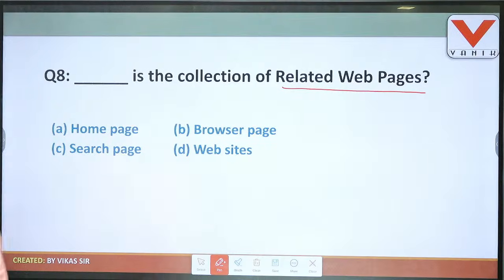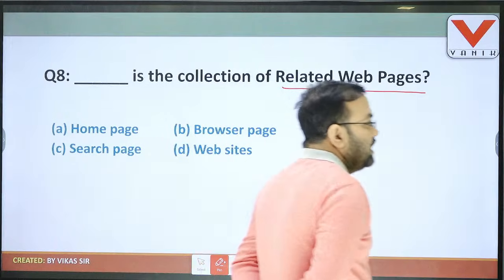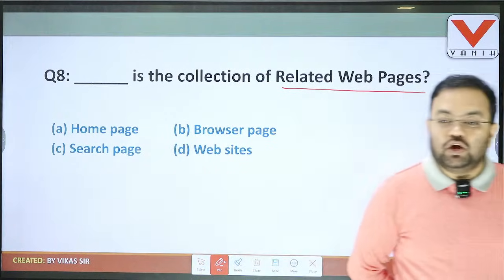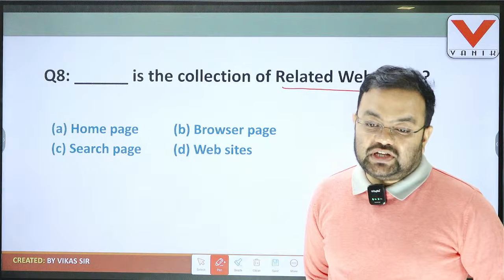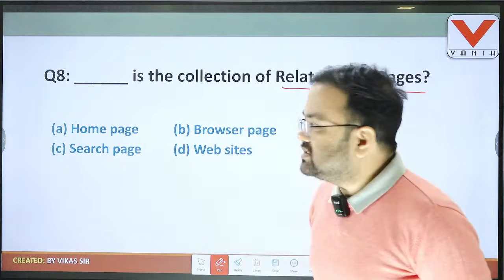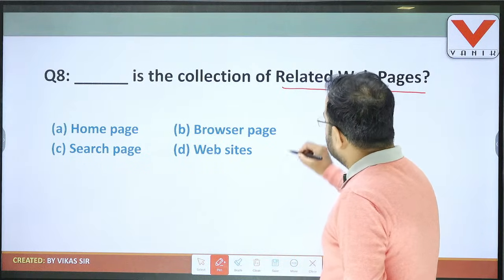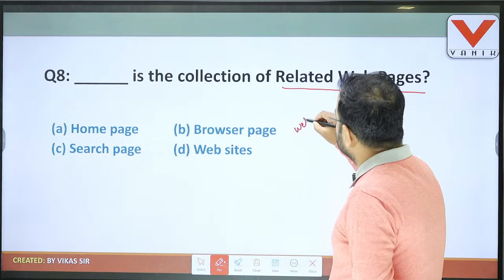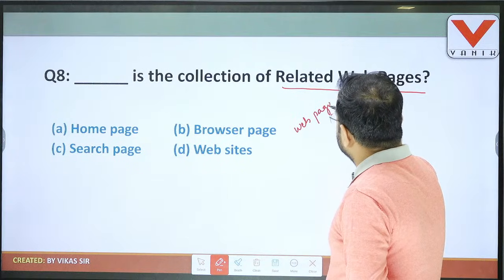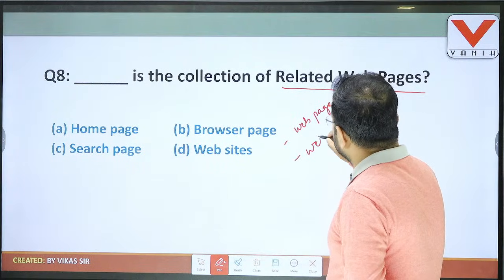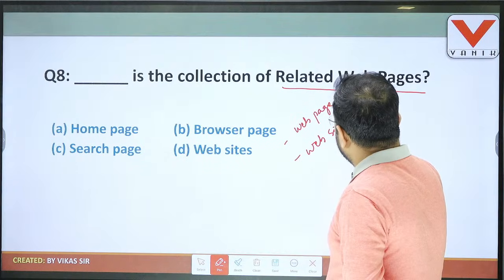Yes. So question number 8 has asked, dash is the collection of related web pages. So students, the terms are web page, website, and home page. Always remember that there are three terms. One is web page, second is website, and third is home page.